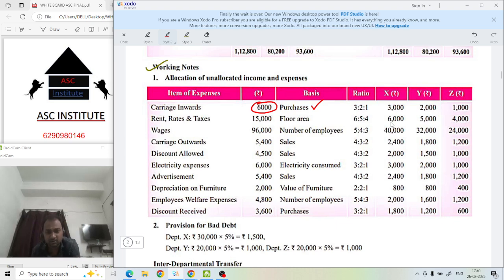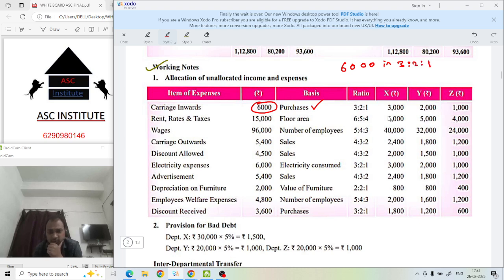Now divide this 6,000 in the ratio 3 is to 2 is to 1.